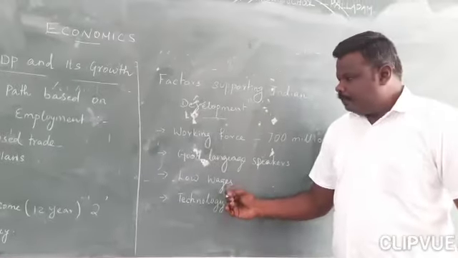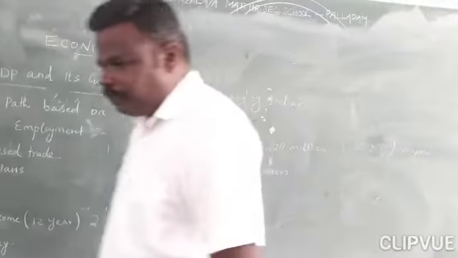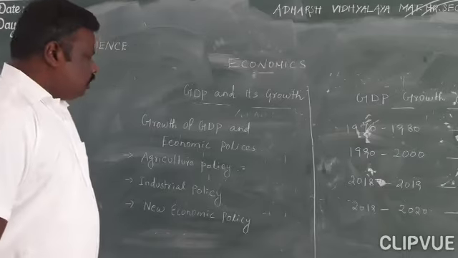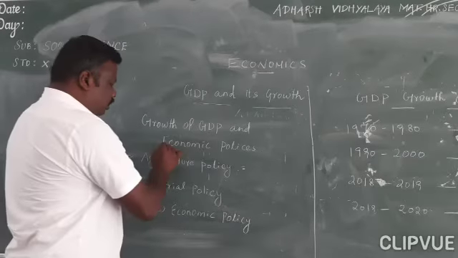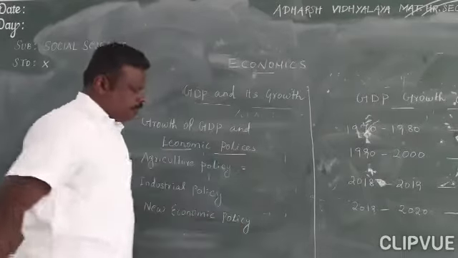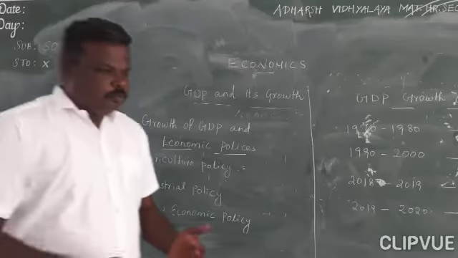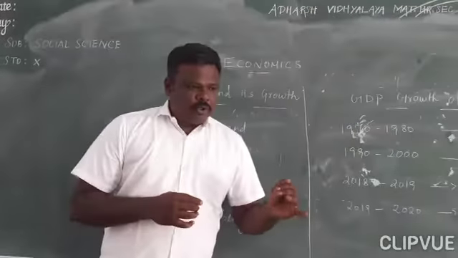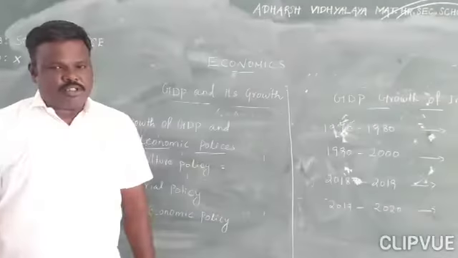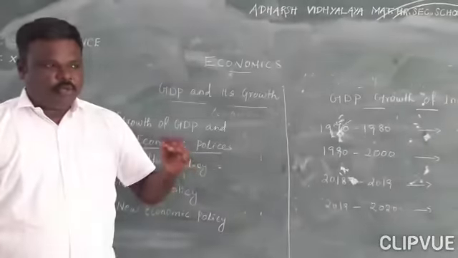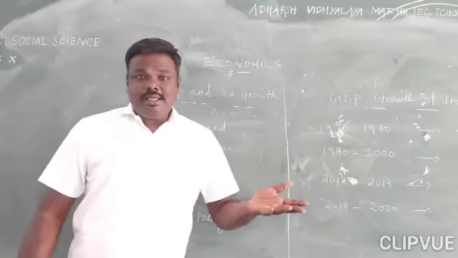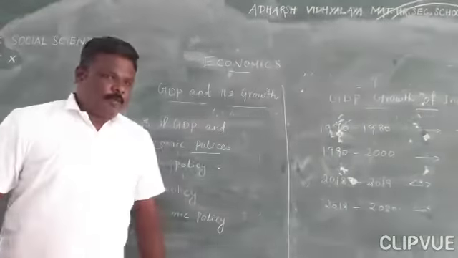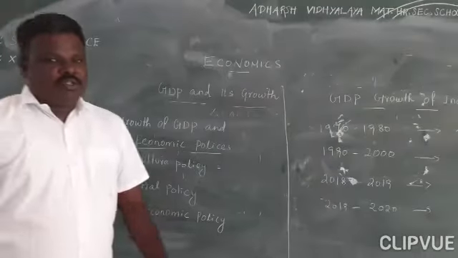Okay, students. Next, you see the growth of GDP and economic policies. We have three types of policies, and these help the economic growth of the nation. The economy level of the country increased because of these three policies introduced by the government. First, we'll see the agricultural policy.